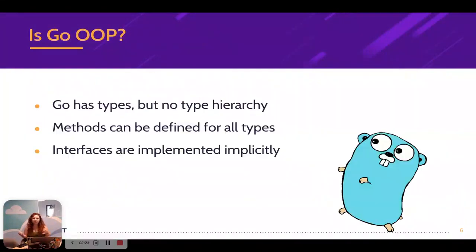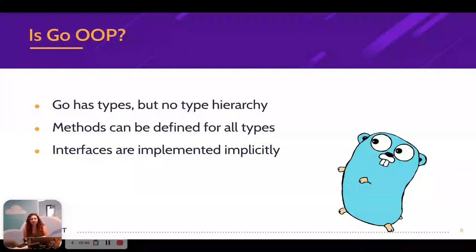So the big question is, is Go OOP? Now, I know some people say definite yes, some people say definite no. And these are the 3 things that I like to consider when facing this question. First of all, Go has types, but no type hierarchy. Now, these types can also have methods on them, but even the simplest types can have methods. So types like int or string, which come built in the language, you can extend them with new methods.